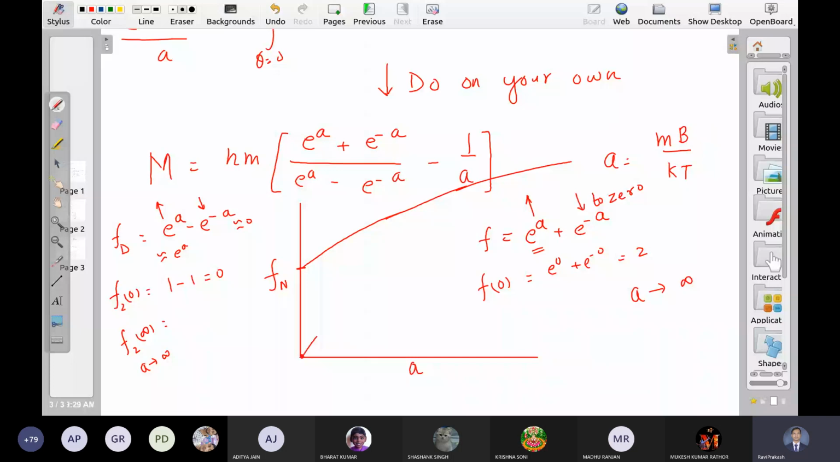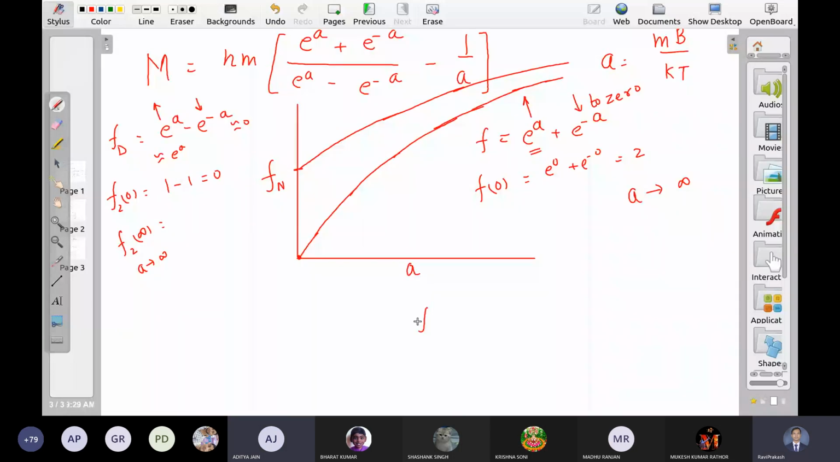What is the division of these two? Where is it going? Now this is very complicated. 2 by 0 is infinity. So initially, at a is equal to 0, numerator is finite, some constant value, denominator is 0. So it is infinite at a is equal to 0.